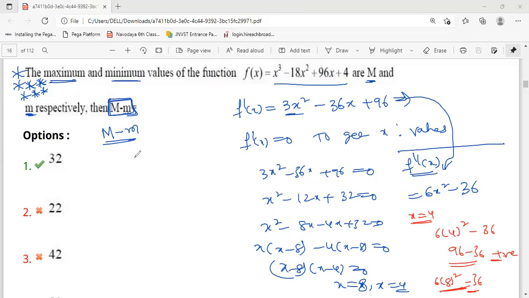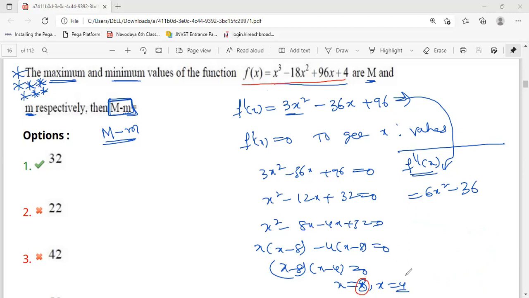Moreover, they are not asking only the maximum value or only the minimum value. At which we are getting the maximum value and at which we are getting the minimum value, that means this is our option, 8 and 4. They are asking maximum value minus minimum value. So simply you substitute in the question's function f of x, first x is 8, and next in place of x you substitute 4, and subtract the two functions. That means f of 8 minus f of 4.